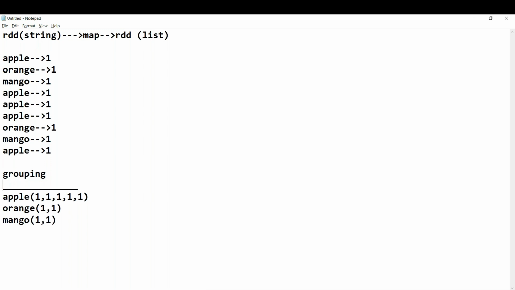After grouping, I will make a count in the next step, that is apple 1 plus 1 plus 1 plus 1 plus 1. Iteratively, recursively, I perform the addition. I get the value as 5. And next orange, I will get the value as 2, and mango I get the value as 2 again. This is what we follow exactly in the programming also.